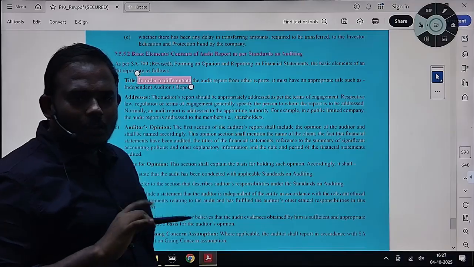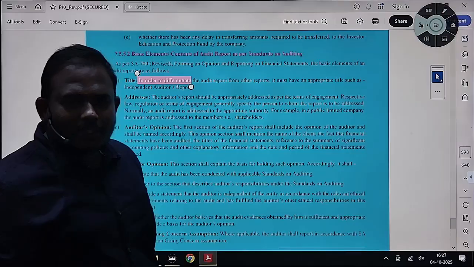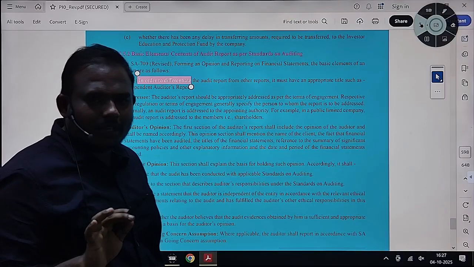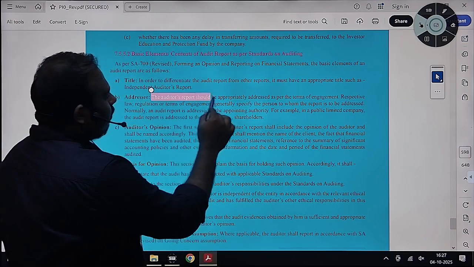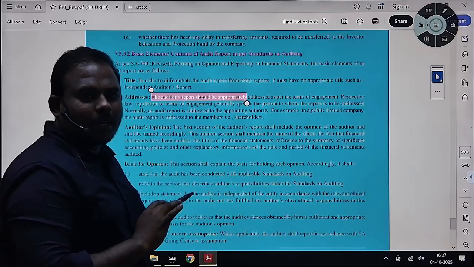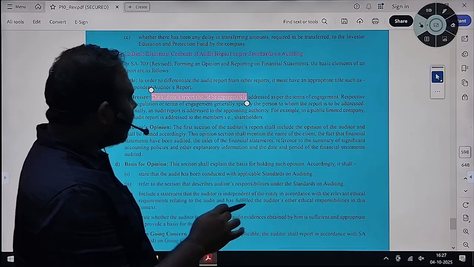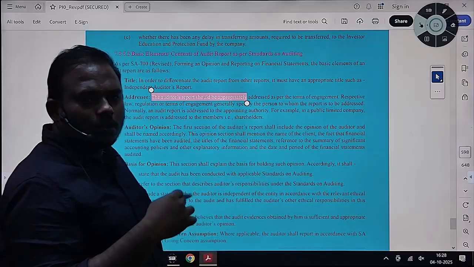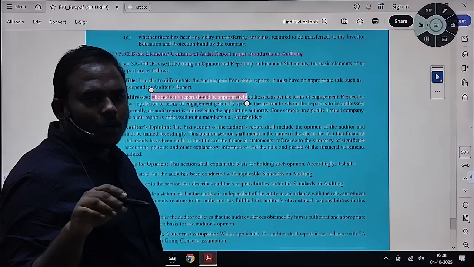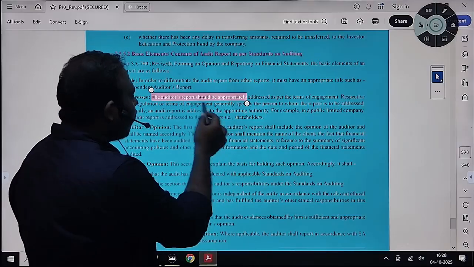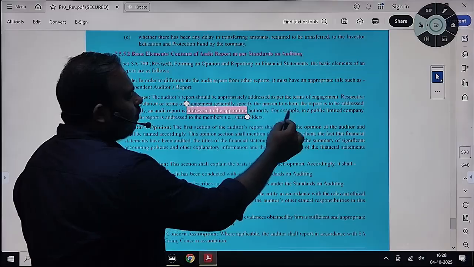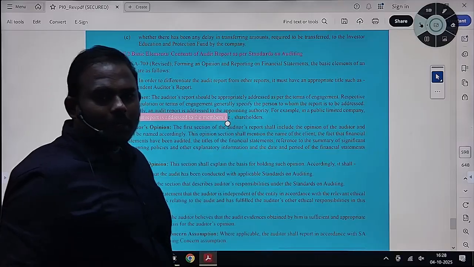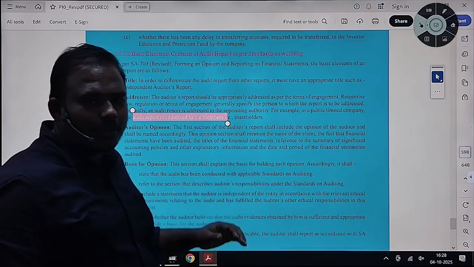Next, addressee. To whom will the auditor issue his report? To the members, the shareholders of the company. The auditor will address it appropriately as per the engagement. If he is issuing to a proprietor, to XYZ and Co.; if to a company with lots of members, the appropriate authority. For example, for a public limited company, the report will be addressed to members, that is shareholders. Depending on the engagement, you will issue.